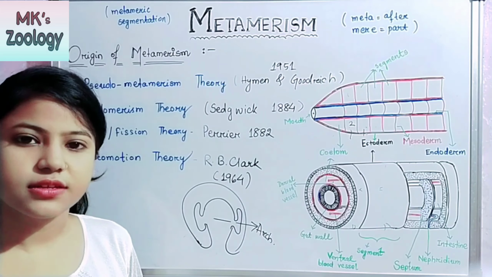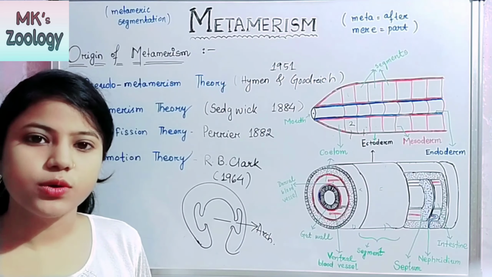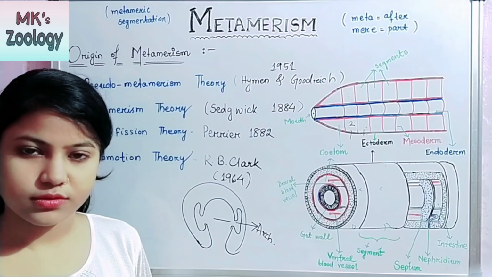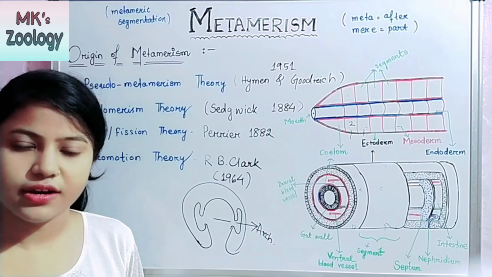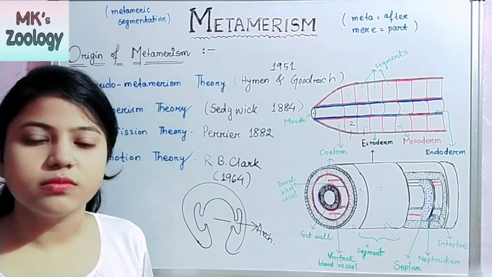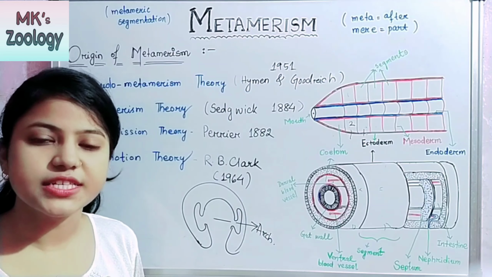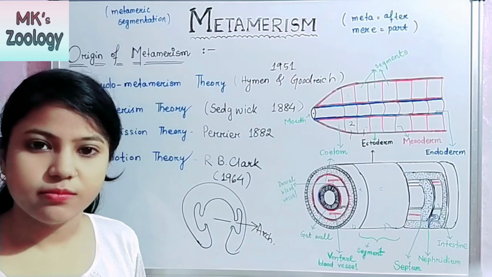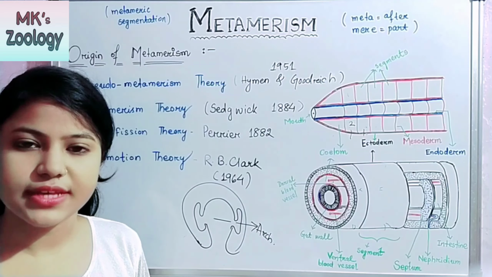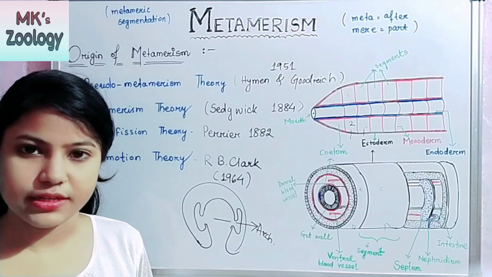Okay, let's come to the fourth theory, that is locomotion theory, proposed by R.B. Clarke in 1964. In this theory, Clarke said that the peristaltic movement of annelids developed the segmentation in their body. Peristaltic movement means what? The shortening and lengthening of the muscles. So according to the locomotion theory, the annelids developed segmentation for locomotion and for burrowing in the sand.